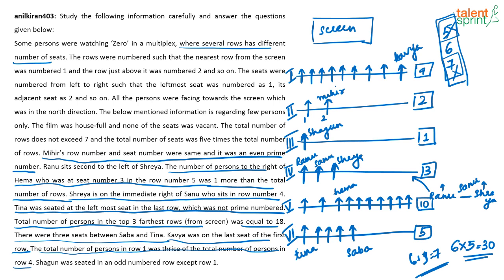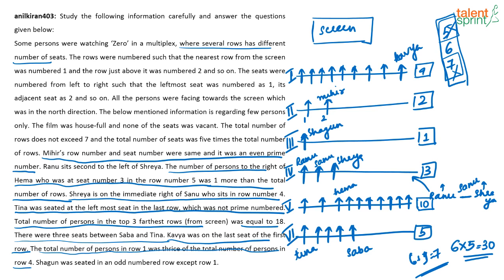Is it clear? Yes. Each row does not have 5 seats, Midun. That's what I just said. See, each row has a different number of seats. There are several rows having different numbers of seats.